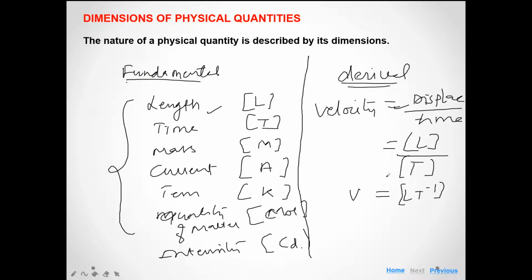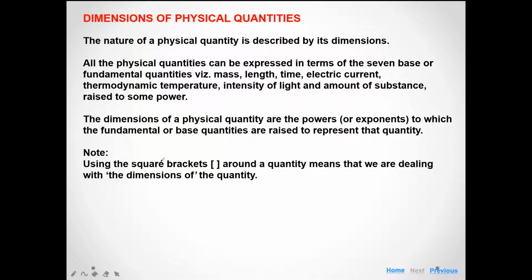So all the physical quantities can be expressed in terms of the 7 base or fundamental quantities, that is mass, length, time, electric current, thermodynamic temperature, intensity of light, and amount of substance, raised to some powers.